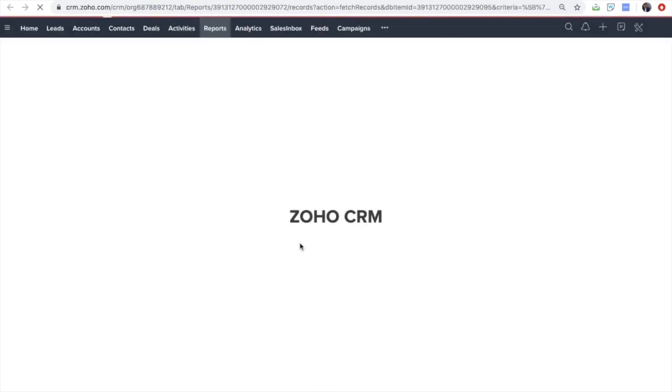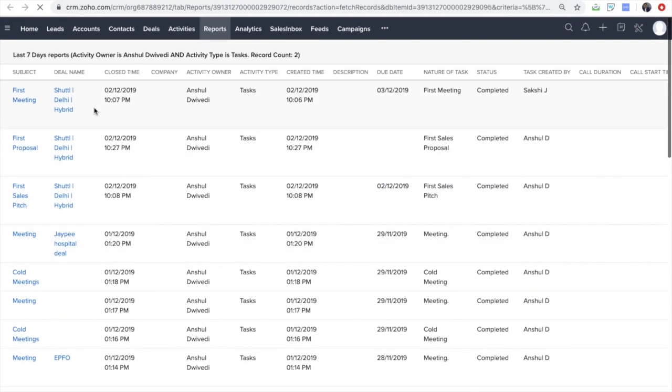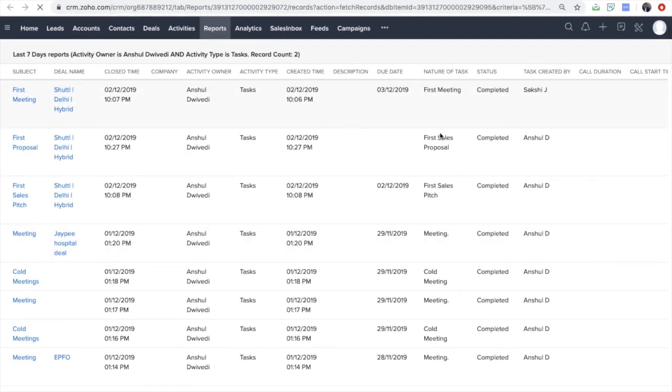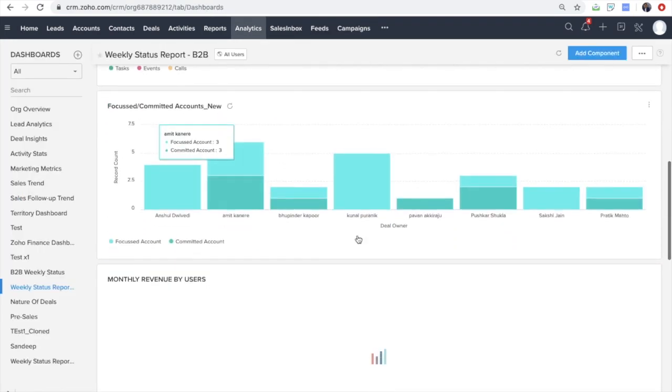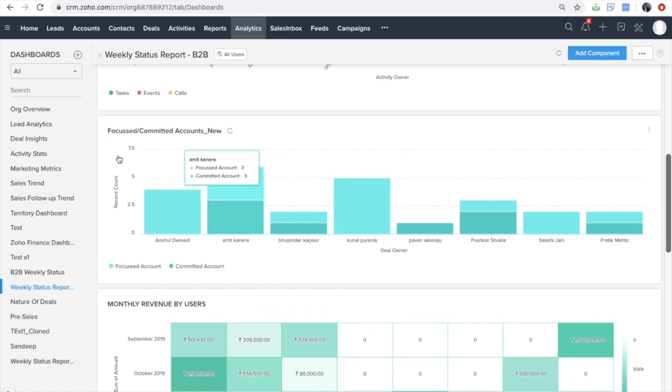I could see a detailed report of those tasks, right? So these are the details pertaining to that particular task. These are the focus and committed accounts. So as soon as you make this habit of marking the focus and committed accounts, we would be simply getting the data from here itself.